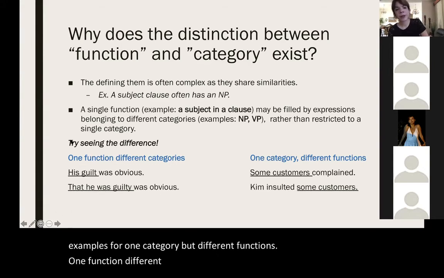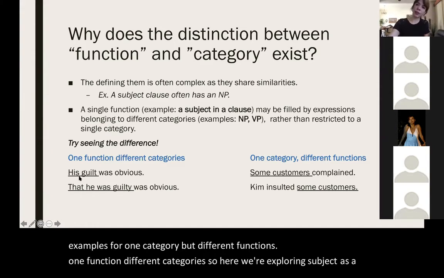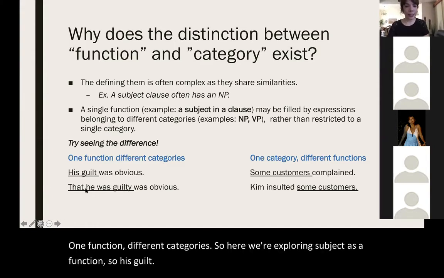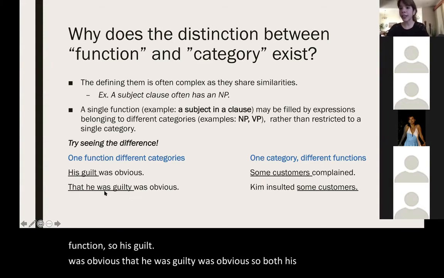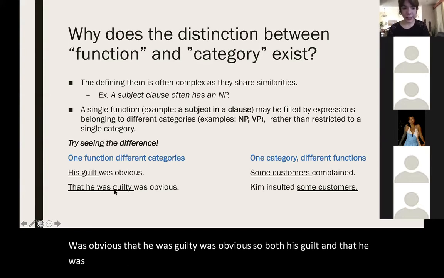Here we're exploring subject as a function. "His guilt was obvious." "That he was guilty was obvious." Both "his guilt" and "that he was guilty" are subjects in a larger sentence. They're both fulfilling the subject role.